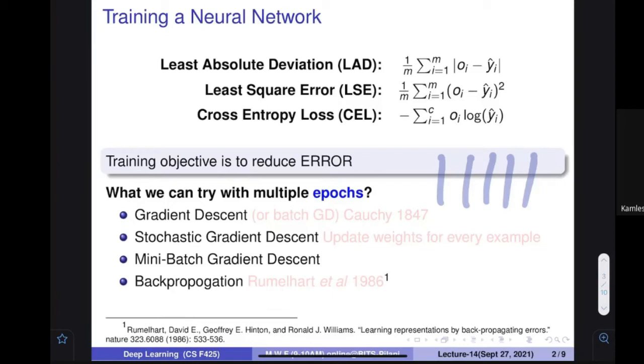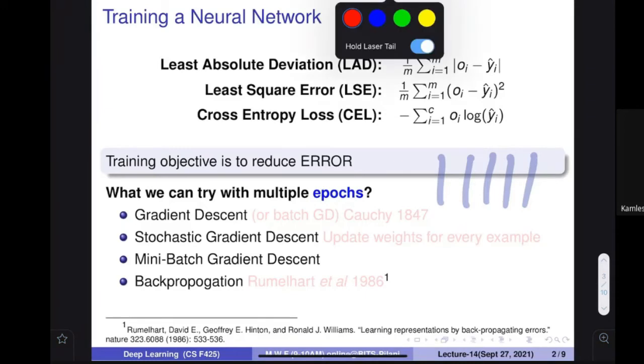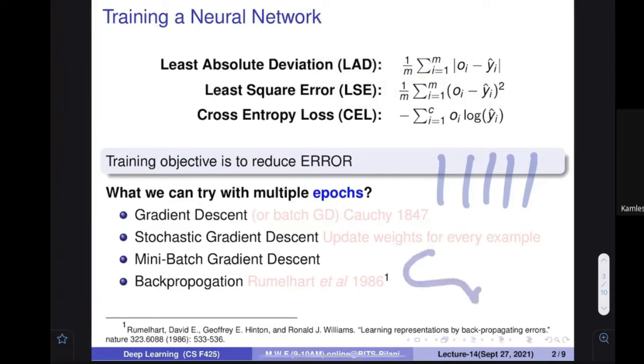And what is that? As I told you in the previous classes, the loss landscape is not that simple, and therefore it would be very difficult to find the right parameters. You are most probably going to get stuck somewhere. So one method says